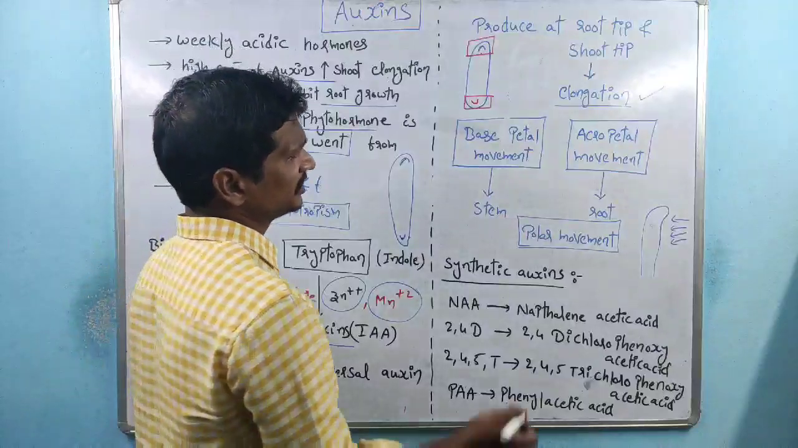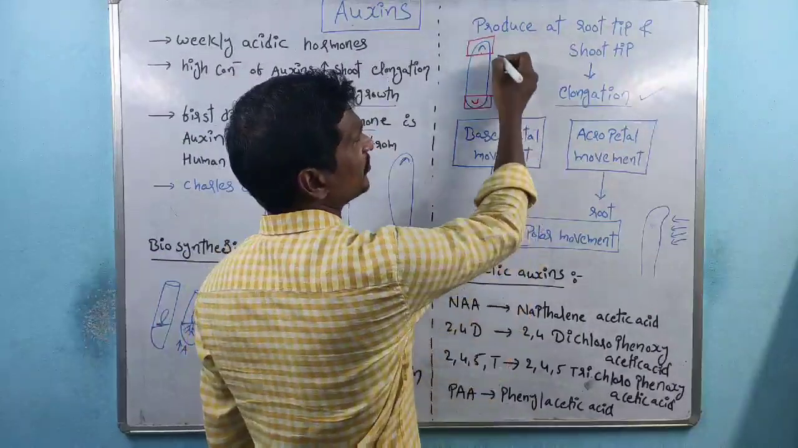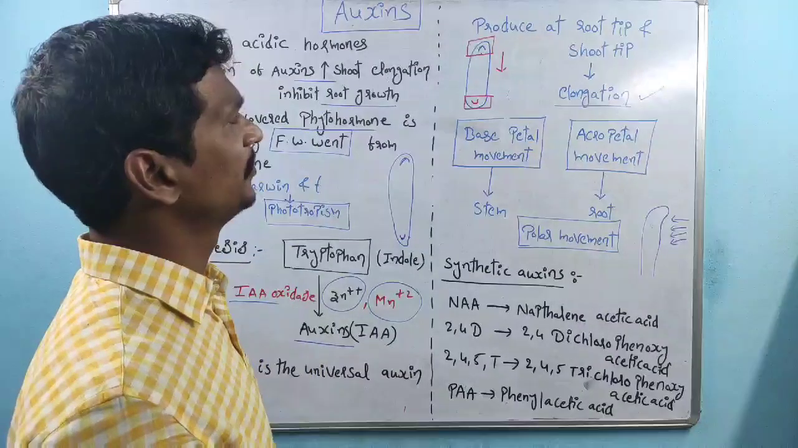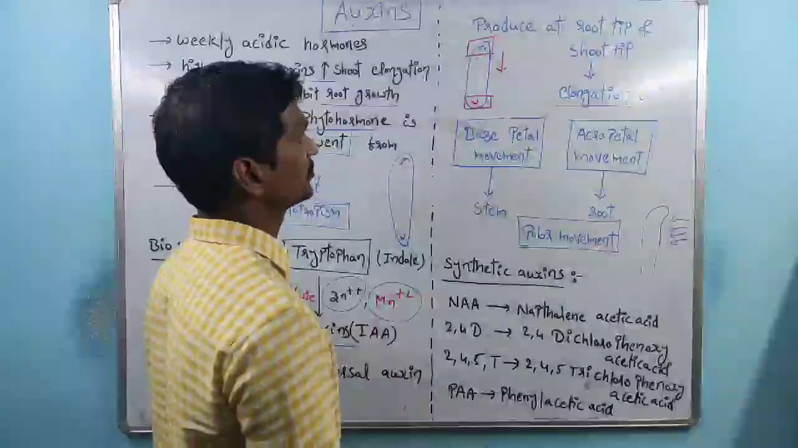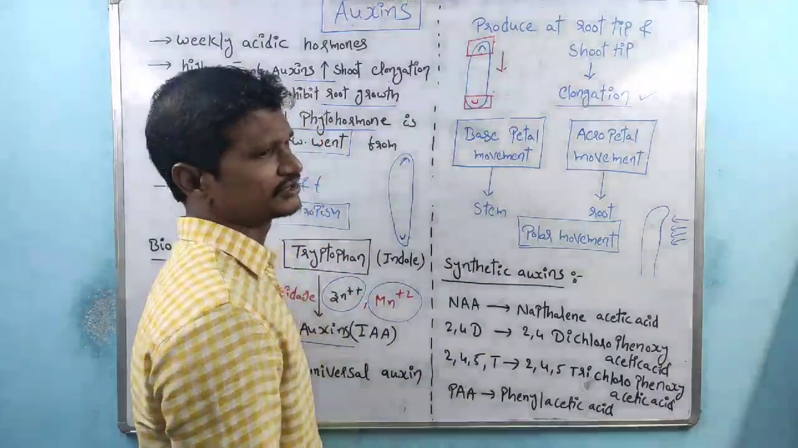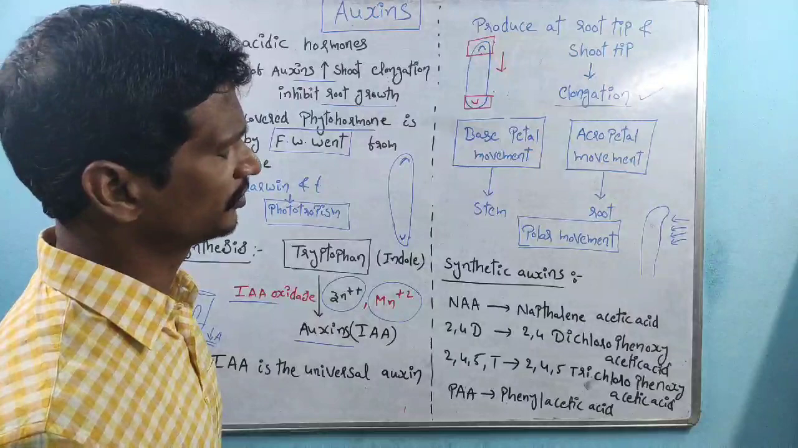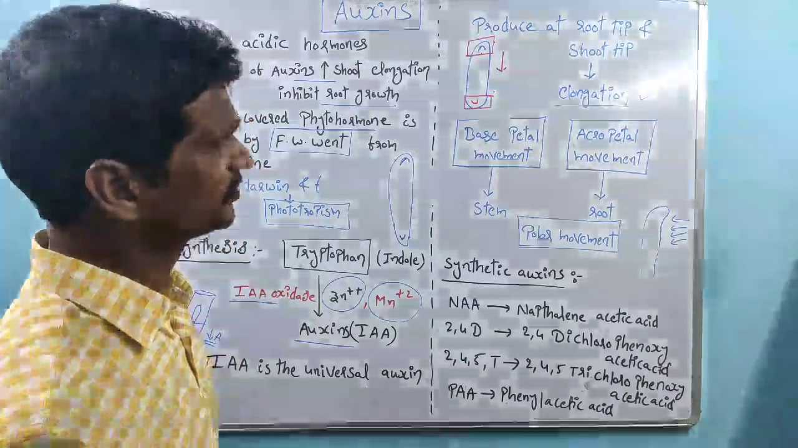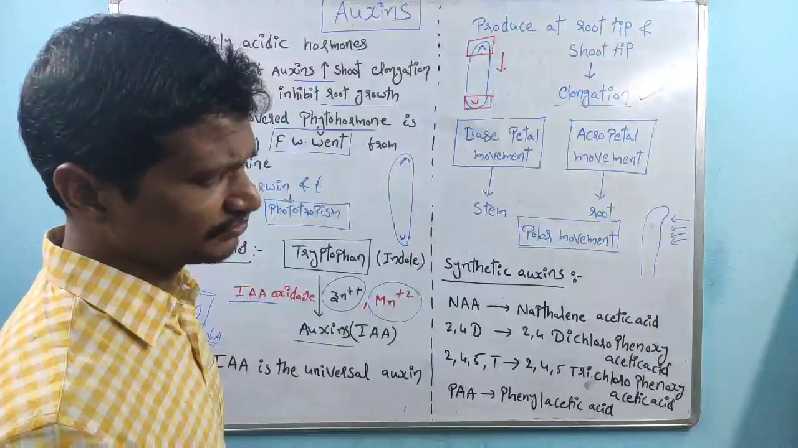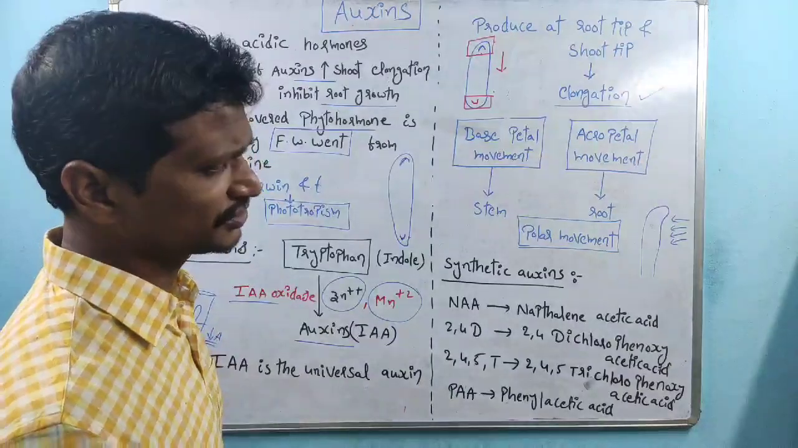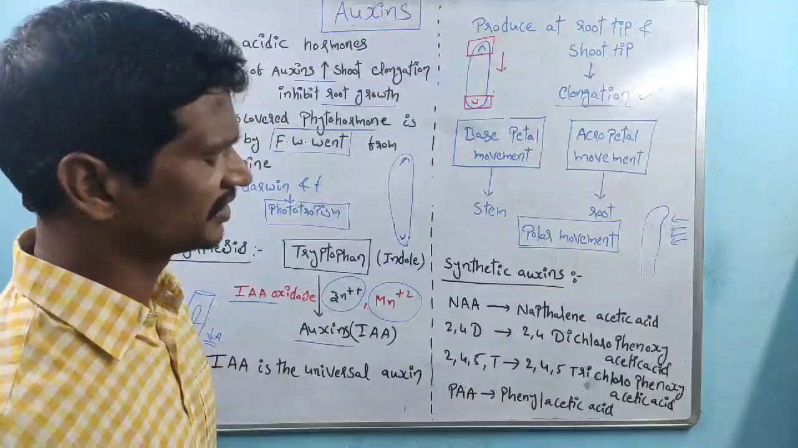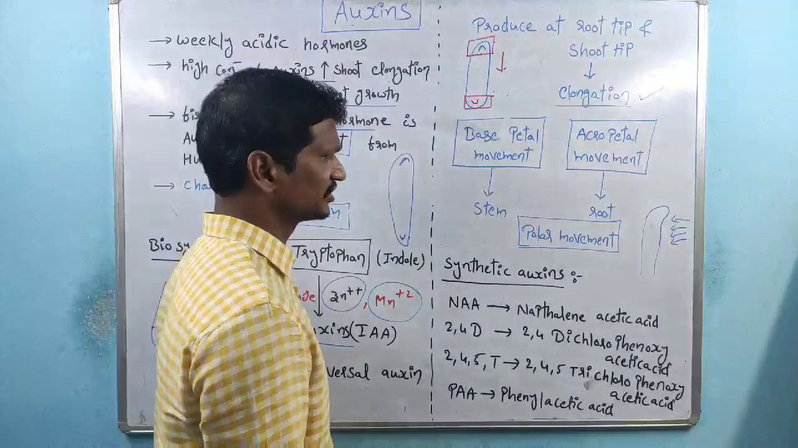So here, see, within the stem the transportation is in a basipetal manner. Basipetal manner means from top to bottom; the transportation of auxins takes place from top to bottom. That kind of movement of auxins is called basipetal movement, right? Here the example is the stem.